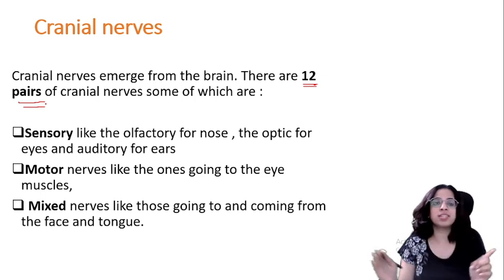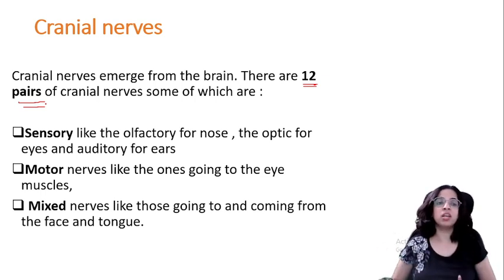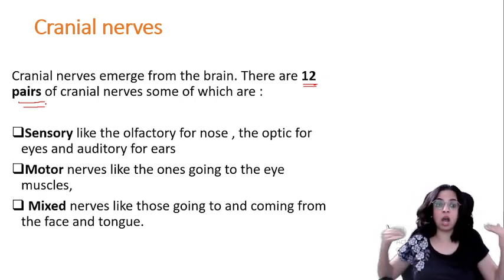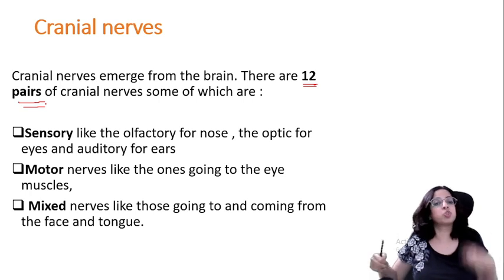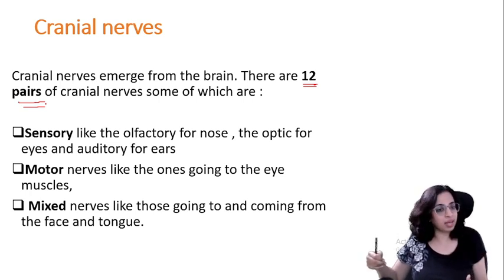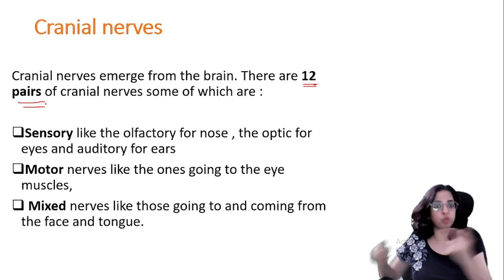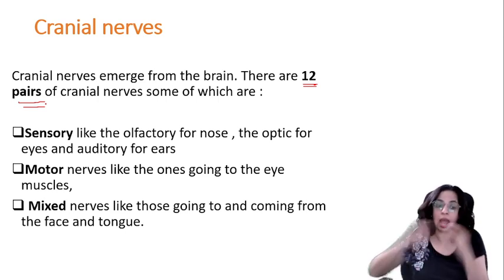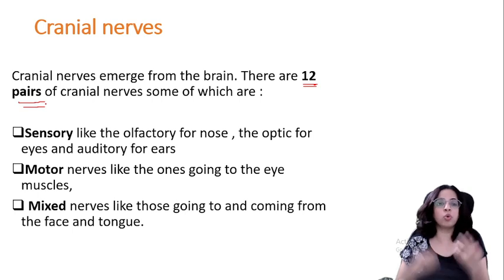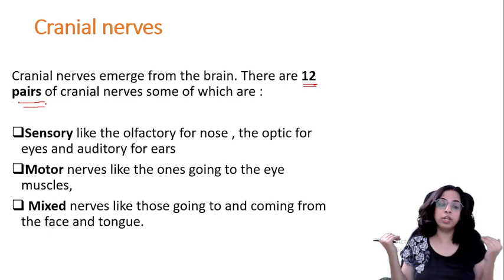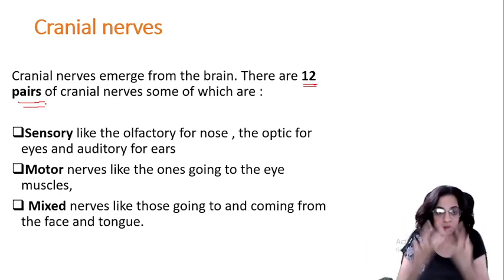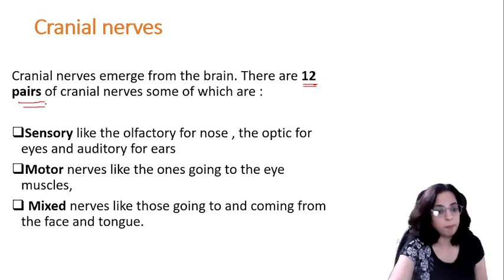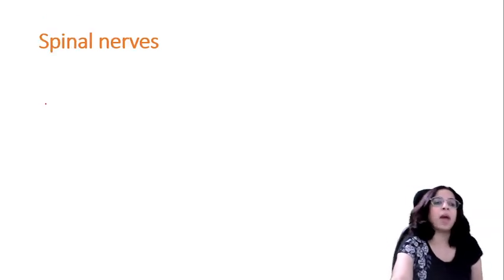So from this slide, what you have to take? Cranial nerves emerge from the brain. There are how many pairs of cranial nerves? 12. Few examples are like this. Sensory, which includes olfactory for nose, optic for eyes and auditory for ears. And motor, which includes going to the eye muscles. Okay. And mixed, those going to and coming from both. They are going to the face and tongue and coming from the face and tongue. These are mixed nerves. Next is spinal nerves.